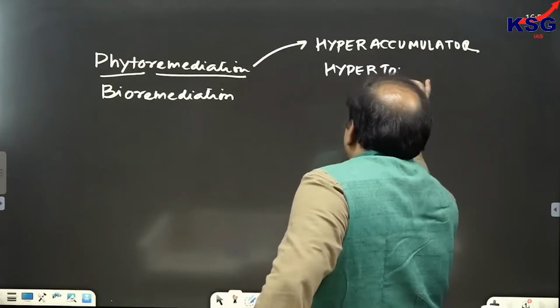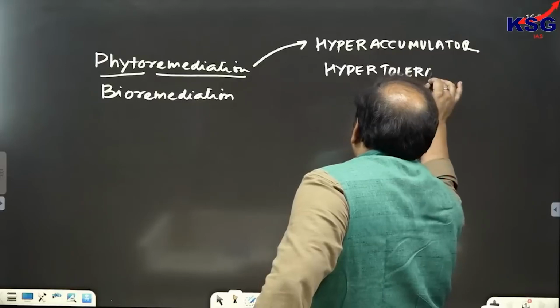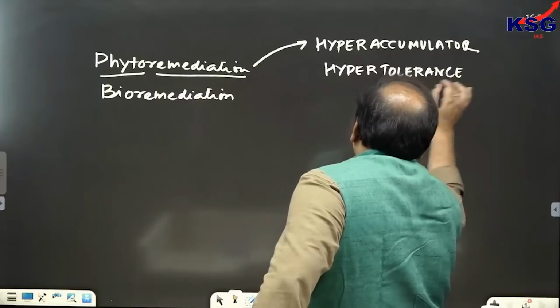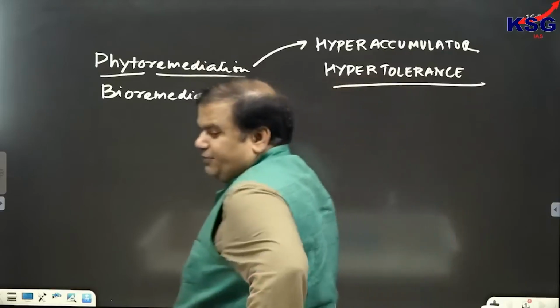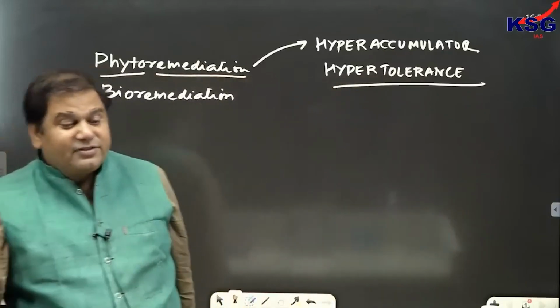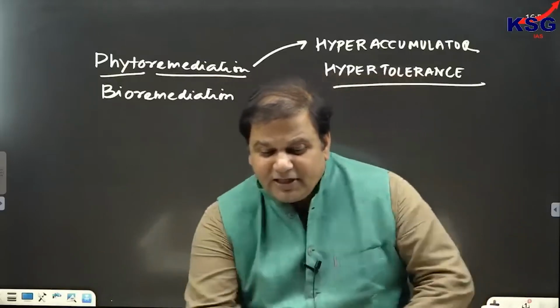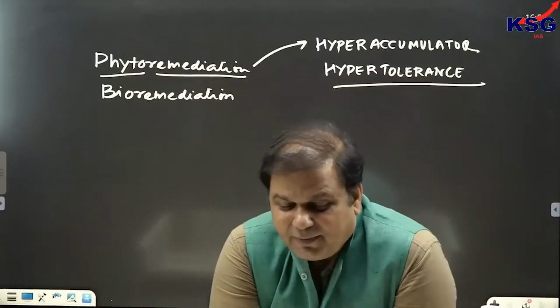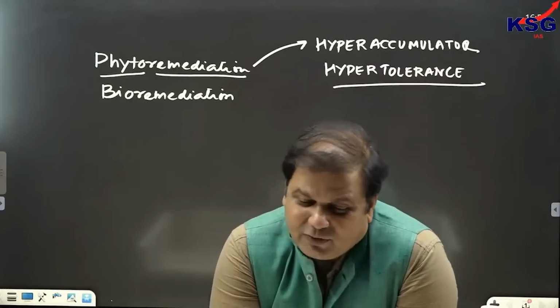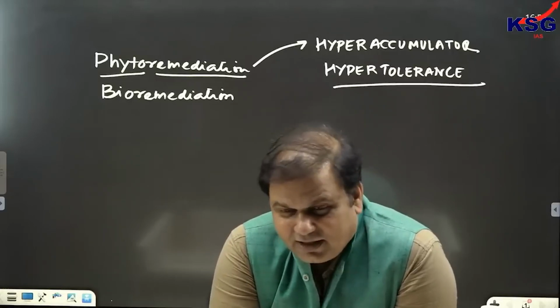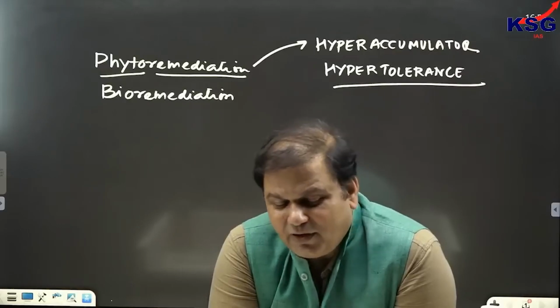Their characteristic of absorbing the pollutant is referred to as hypertolerance. So their tendency of absorbing the pollutant is called hypertolerance. So three terms: phytoremediation, then hyperaccumulators and hypertolerance.